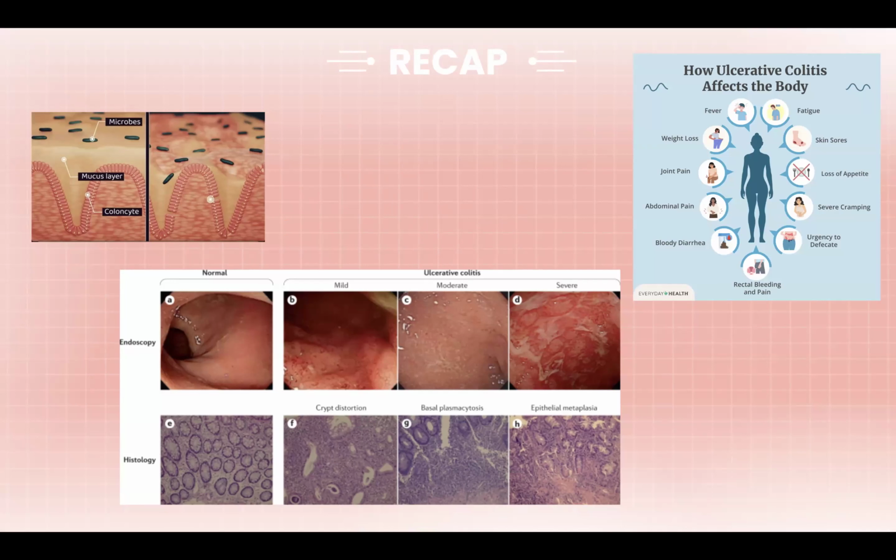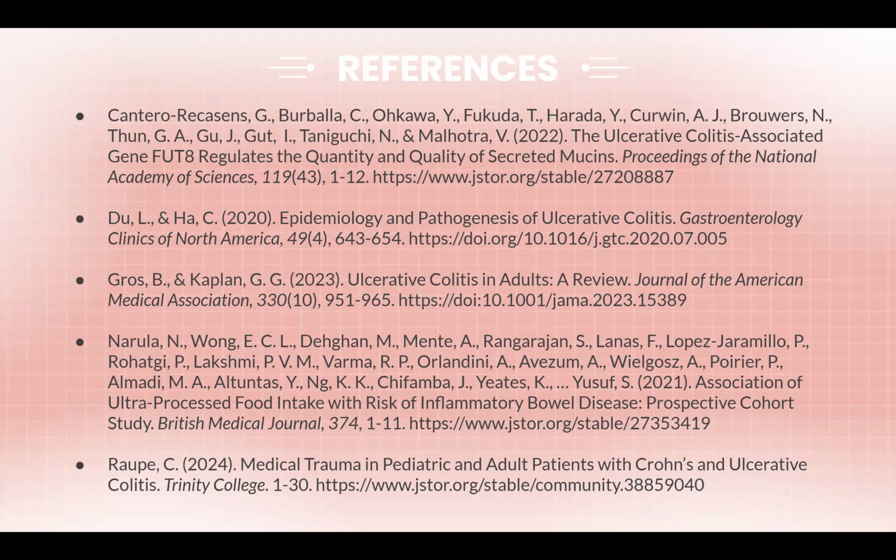So just to recap, ulcerative colitis is caused by an improper immune response, and we all have bacteria in our gut, but due to the improper fucose binding, which is the sugar, to the protein, it causes our bacteria to come in very close contact with the epithelial line, triggering an immune response and inflammation. If you want to learn more about ulcerative colitis, these are all of the link sources I used.